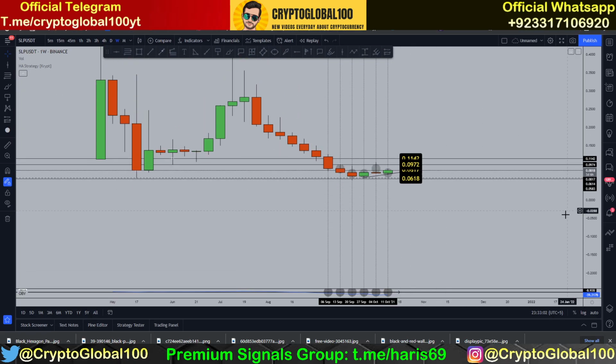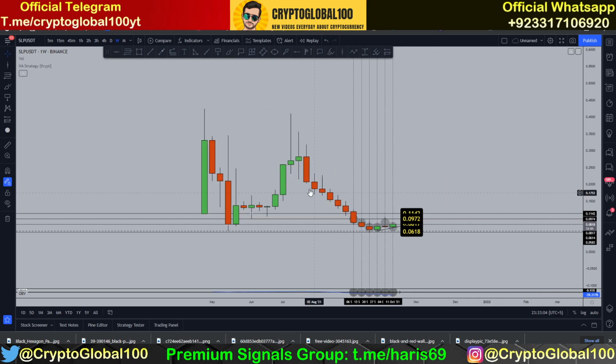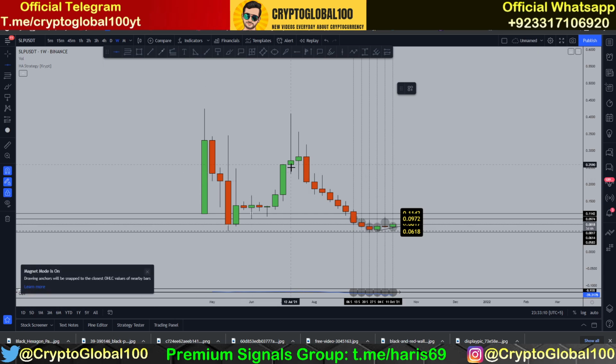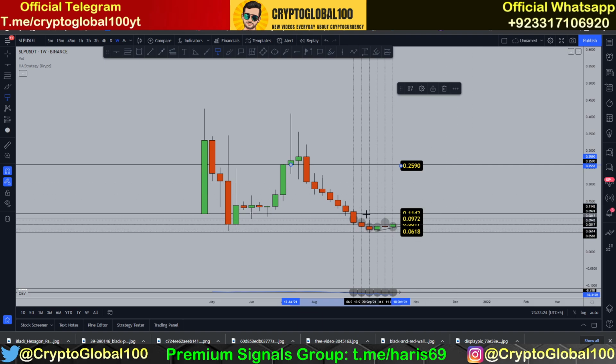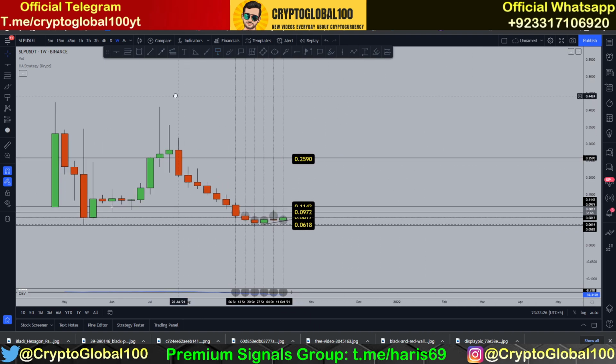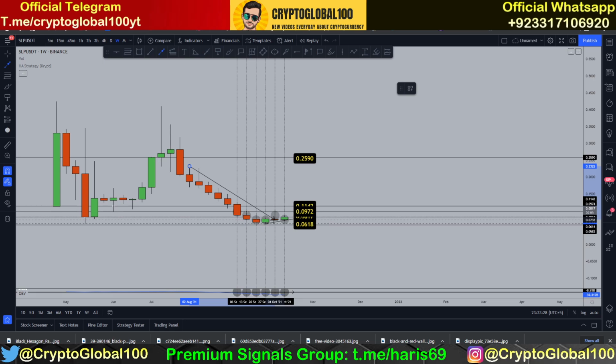Once we are above, you can see the chart. Previously we tested this level. The take profit would be somewhere here. Let me draw the levels here. You can take a look at here. This would be the first profit, the first target, 0.2590. If we break out from here, it can increase to 0.2597.